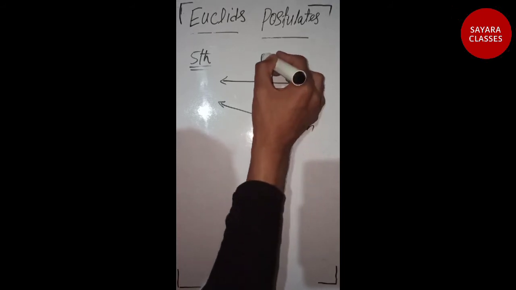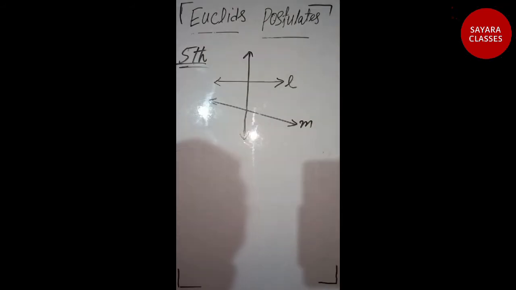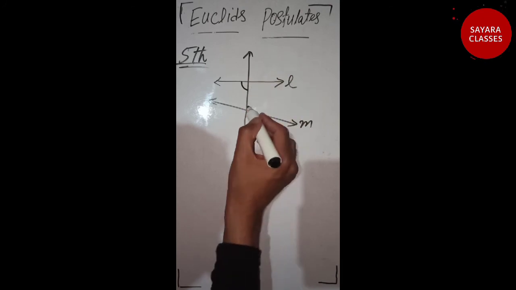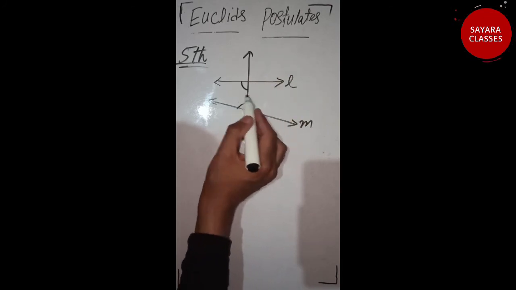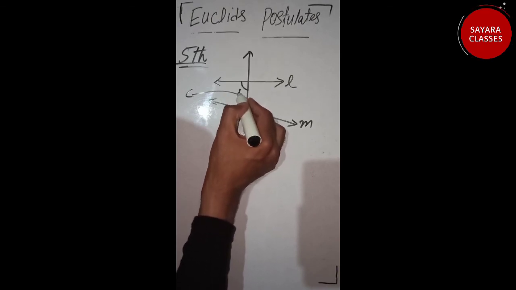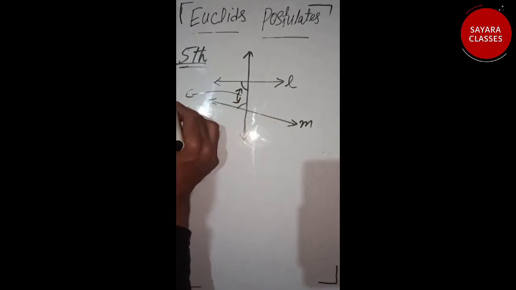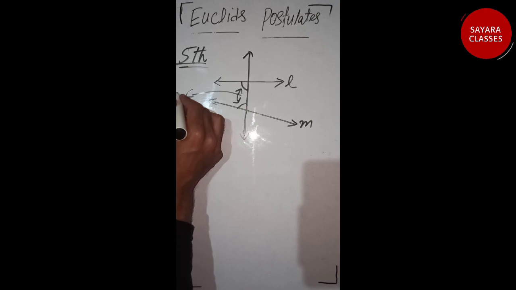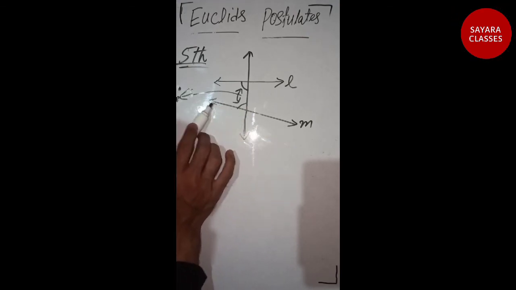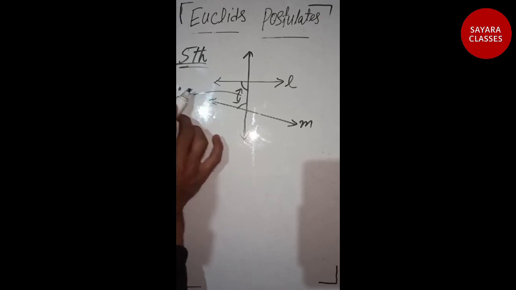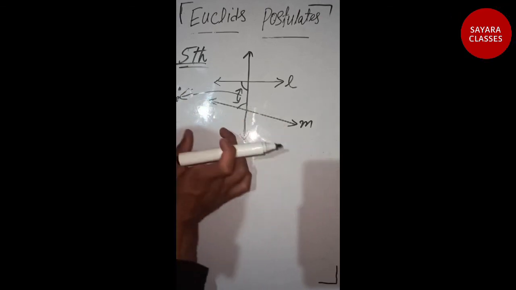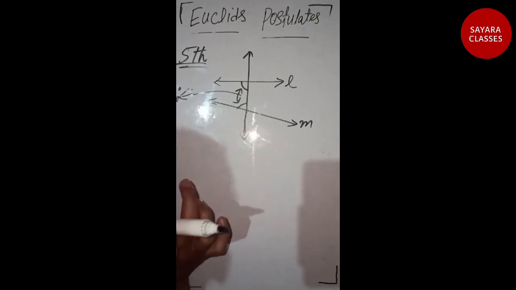This line, if taken, the fifth postulate states that if the sum of 2 angles on one side of the transversal is less than 180 degrees, then these lines, if produced on this side, will meet, not on this side. On this side they will be diverging, and on this side they will be converging.